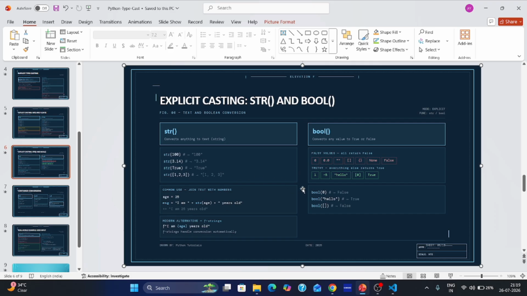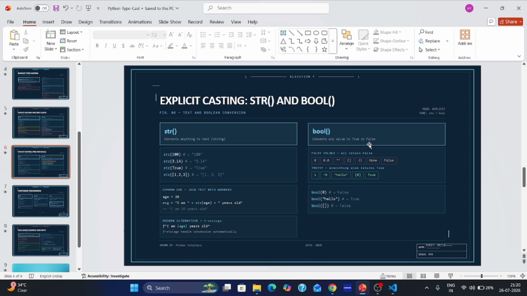In this common use, join text with numbers. Age is 25, message MSG is equal to "I am " plus string of age. It takes here 25 and " years old." I am 25 years old. You can type this only in VS Code. I am explaining only here.